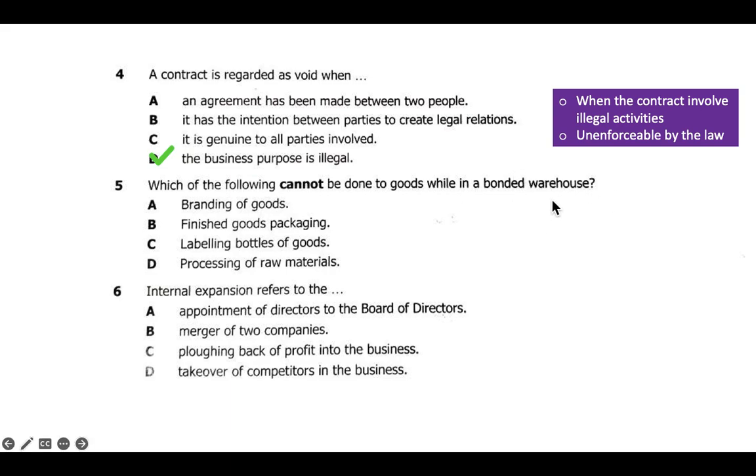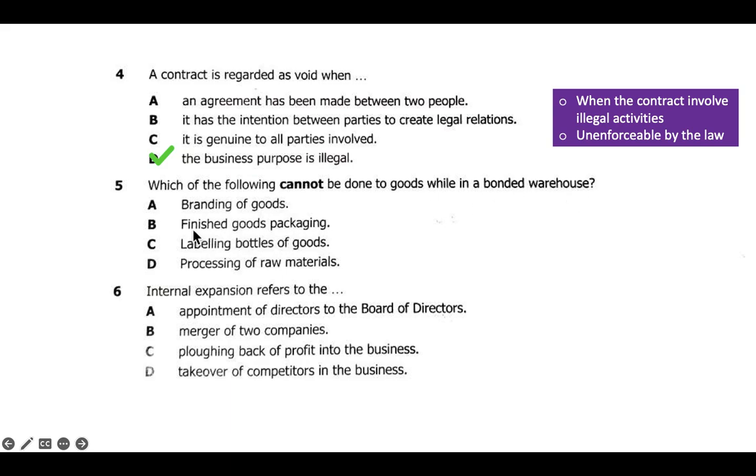In a bonded warehouse, there are goods which are already packed, waiting for exportation or waiting for the duty to be paid, coming from importation. Branding of goods is one of the roles of the bonded warehouse.